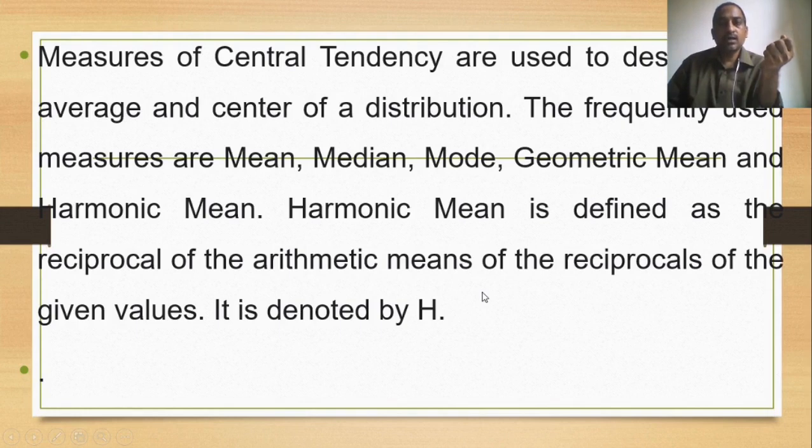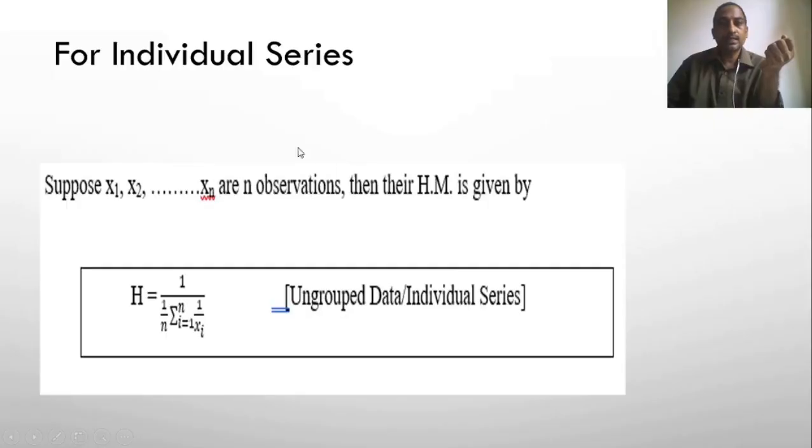Let us see how to find harmonic mean in grouped data or ungrouped data, in theory. For an individual series, suppose x1, x2, and so on up to xn are n observations, then their harmonic mean is given by H equals 1 by n summation i equals 1 to n of 1 by xi, right?